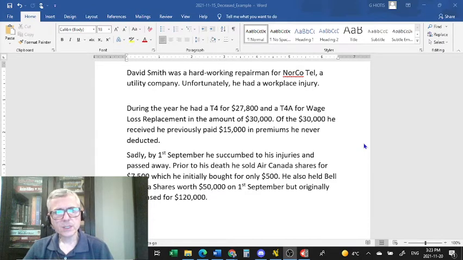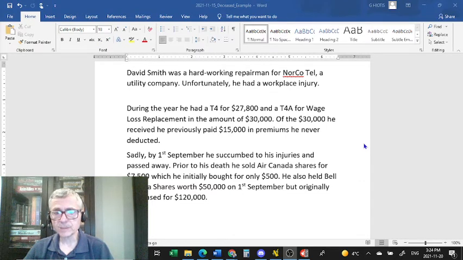David Smith was a hard-working repairman for Norco Hotel, a utility company. Unfortunately, he had a workplace injury. During the year, he had a T4 for $27,800 and a T4A for wage loss replacement in the amount of $30,000. Of the $30,000 he received, he previously paid $15,000 in premiums he never deducted, and he paid them from his own pocket. Sadly, by 1st of September, he succumbed to his injuries and passed away.